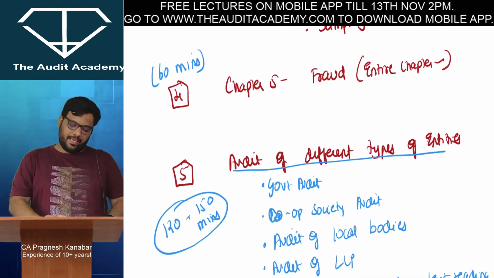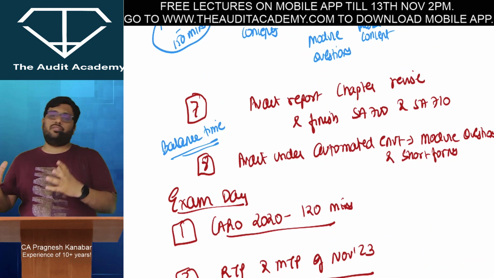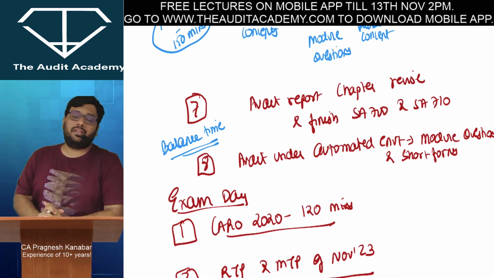Okay, then we talk about audit report. In the chapter, if you look, 701, 705, 706 you would have finished on the previous day itself.